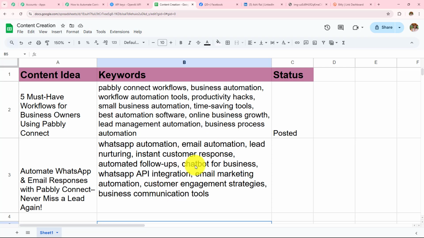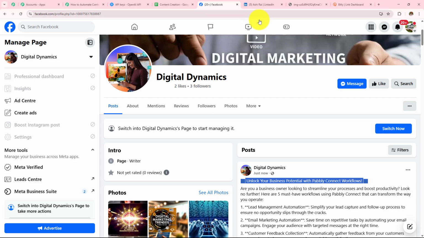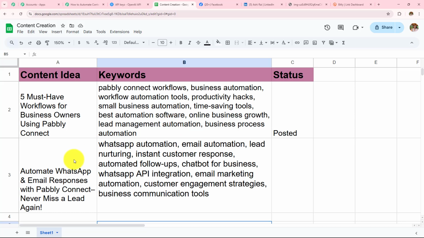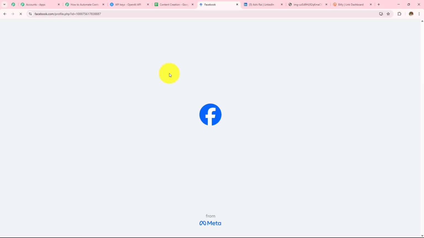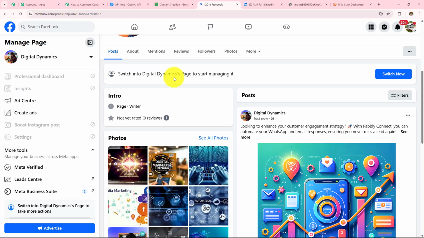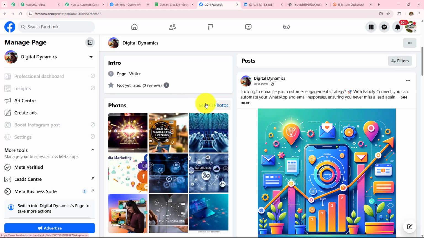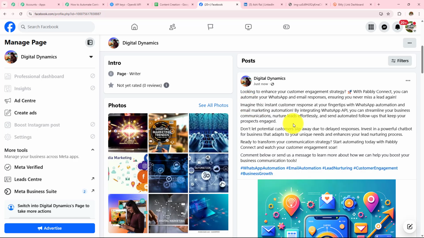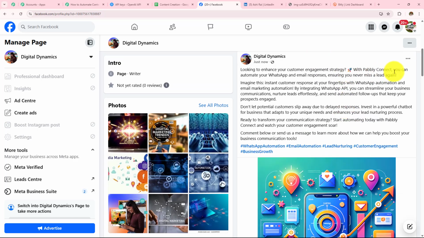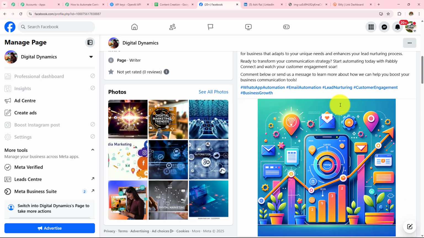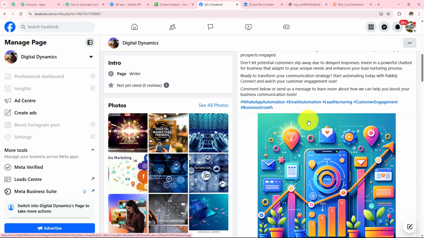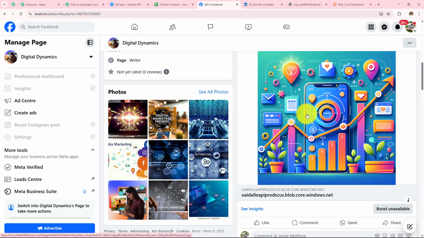And now we are going to wait for a few seconds and we are going to open Facebook and LinkedIn and check whether the content has been created for these titles or not. So now let's refresh this Facebook page once. And as soon as I've refreshed this page, I can see that just now content has been created on that same topic: looking to enhance your customer engagement strategy with Pabbly Connect. You can automate your WhatsApp and email responses, ensuring you never miss a lead. So this is the wonderful image that has been generated with the help of AI agent OpenAI.